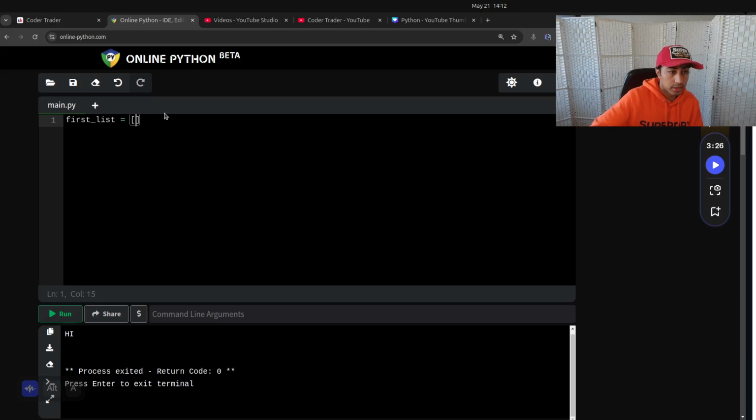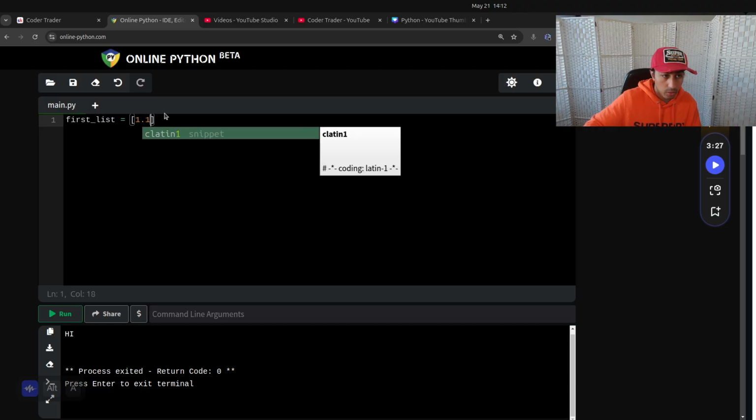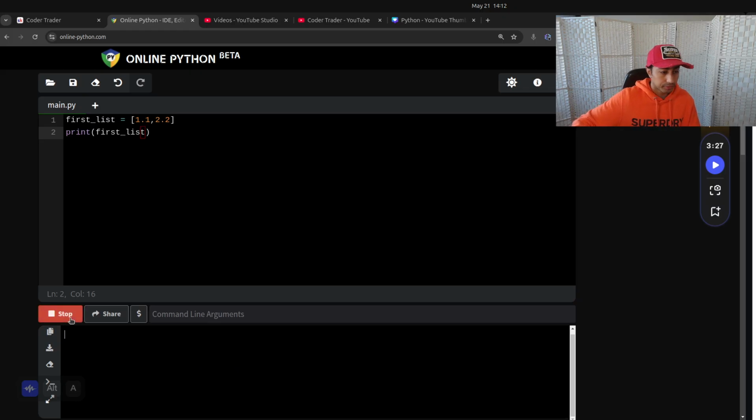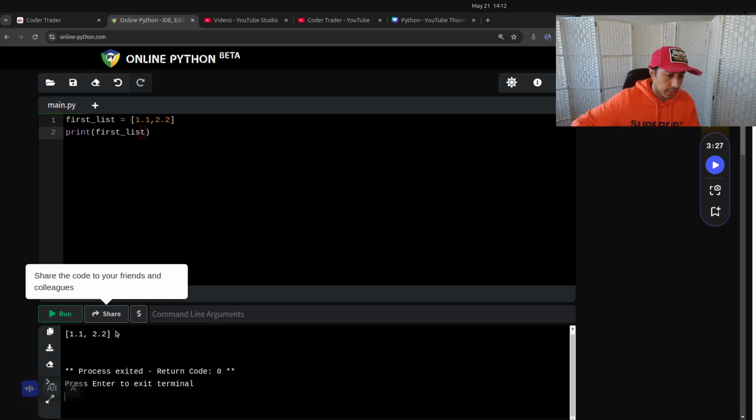You could also put 1.1, 2.2, floats, for example, as well. Then obviously, just to check it out, we can print the list. So print first_list, easy. Let's run it, and we just get the contents of the list. Very, very simple stuff.